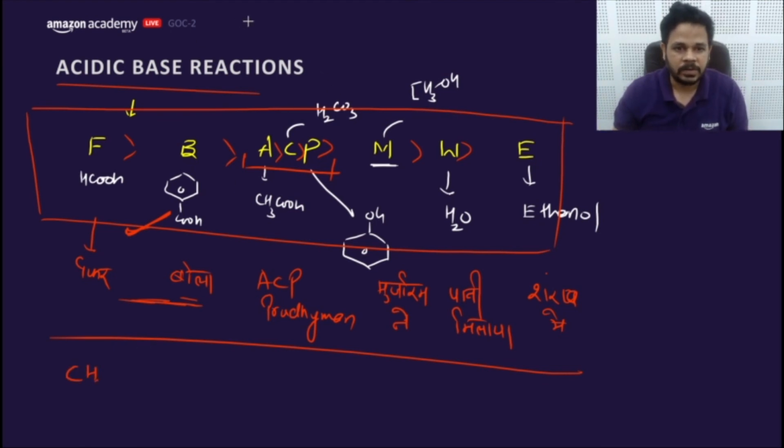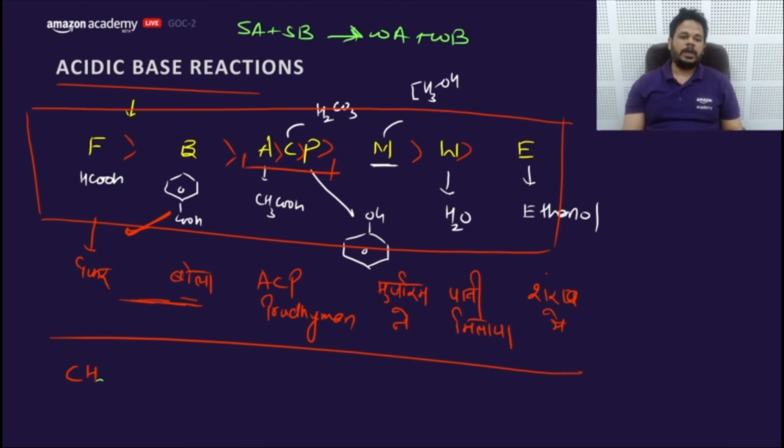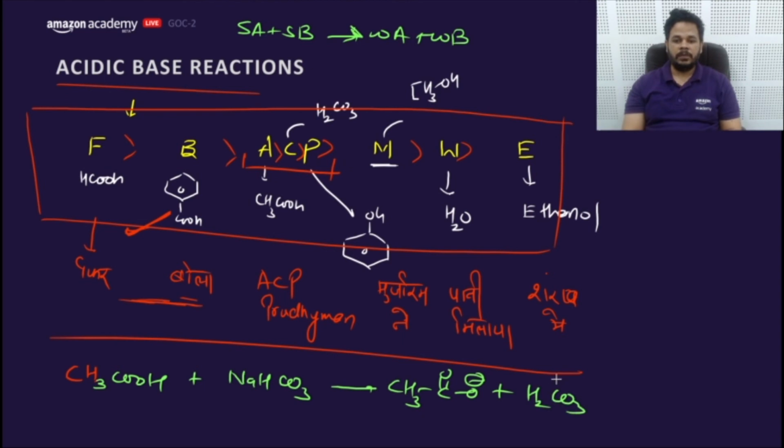Reaction goes like this: strong acid, strong base to weak acid, weak base. This is the feasibility of the reaction. So we need to check the feasibility of reaction like this only, like NaHCO3. Reaction will be feasible or not? C double bond O minus and H2CO3. In other words, it is asked whether this reaction will liberate CO2 or not, because H2CO3 will convert into CO2 and break down into CO2 and water easily.